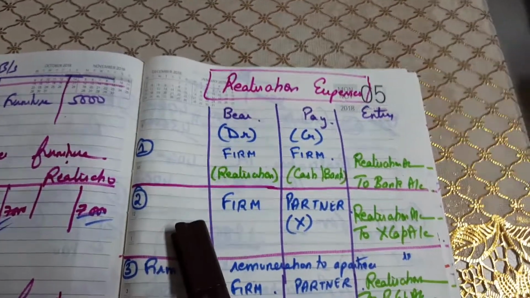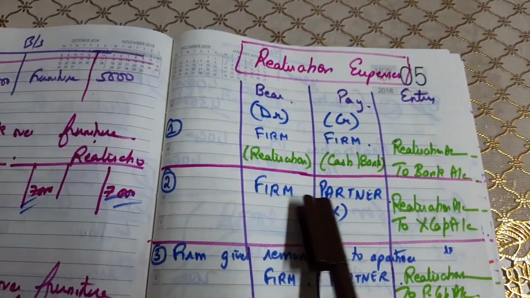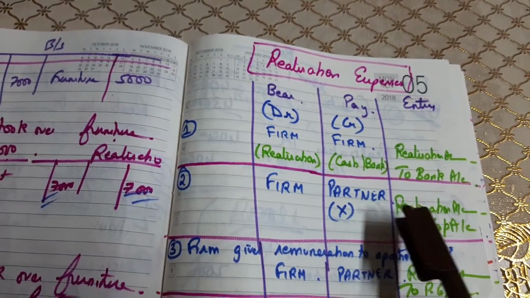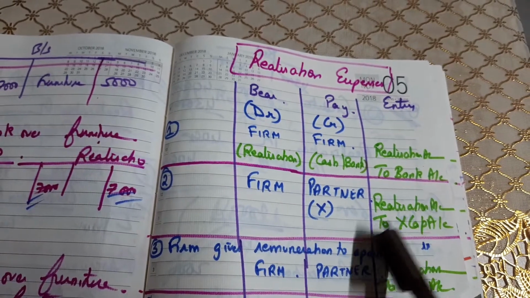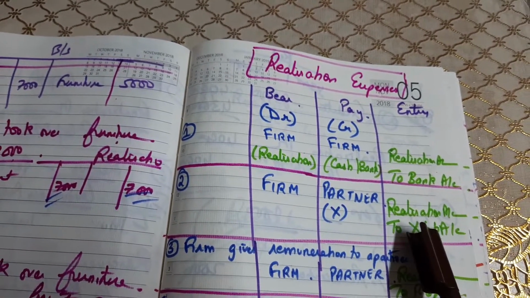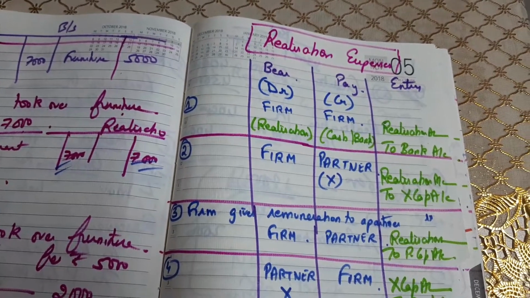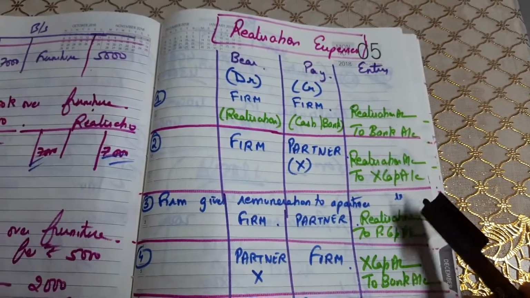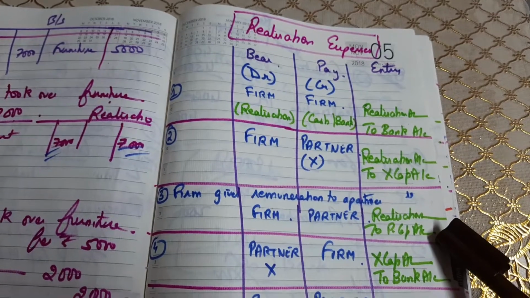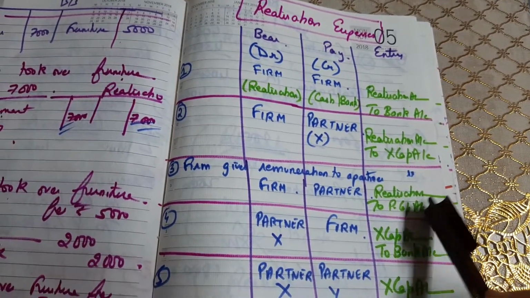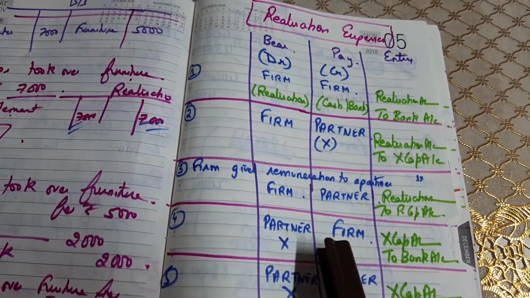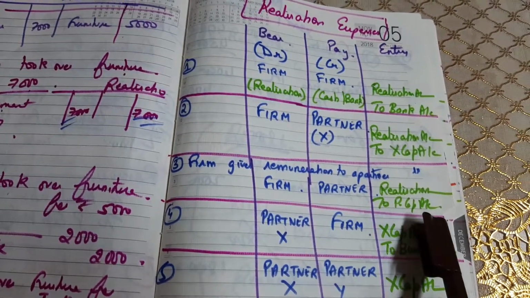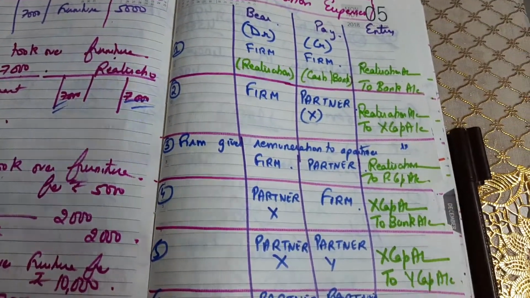The first case, when the firm bears the expenses and the firm pays: realization account debit to bank account. Second case, when the firm bears the expenses and partner is paying: realization debit to X capital, because X is paying, firm is bearing it. When the firm gives remuneration to a partner, the entry will be the same, realization to partner's capital account. Now, if the partner bears the expenses and the firm pays, then X capital to bank account.